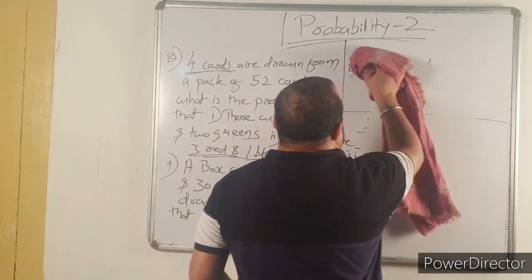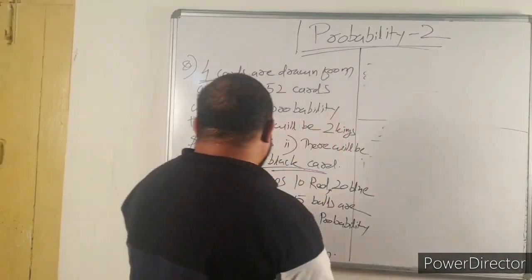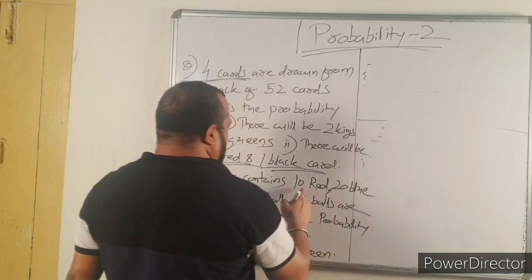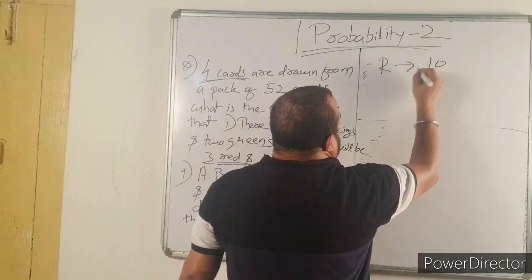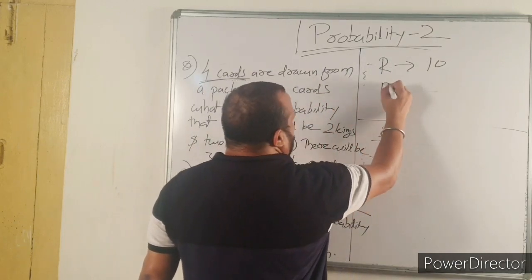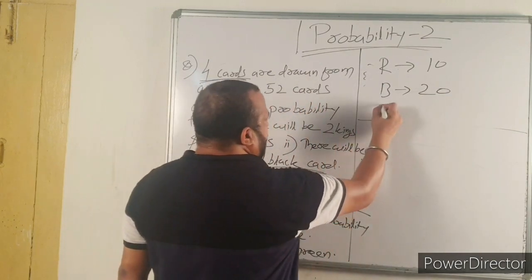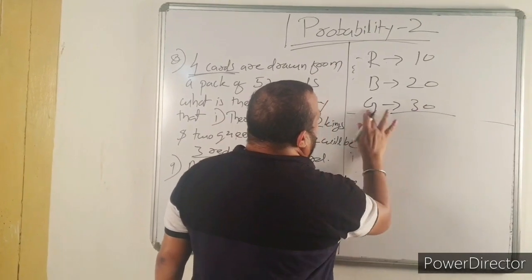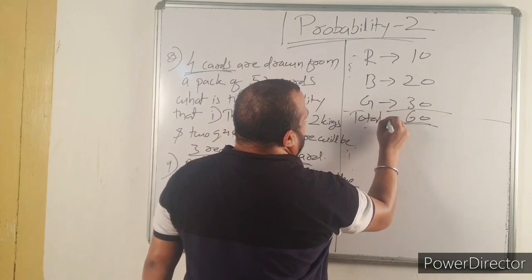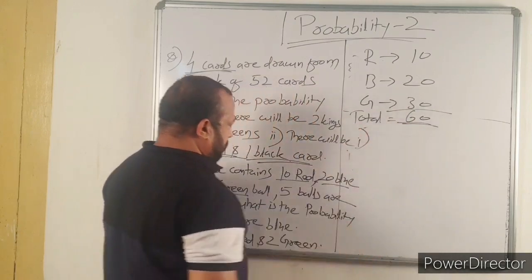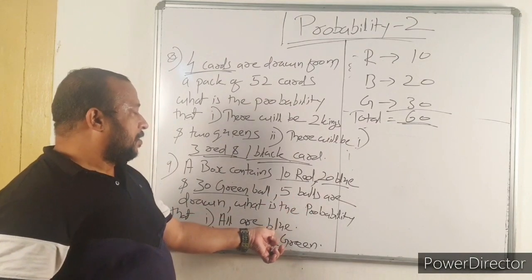So total number of balls. There are 10 red, 20 blue and 30 green. Red 10, blue 20 and green 30. So total number of balls is 60. Now number 1, all are blue.